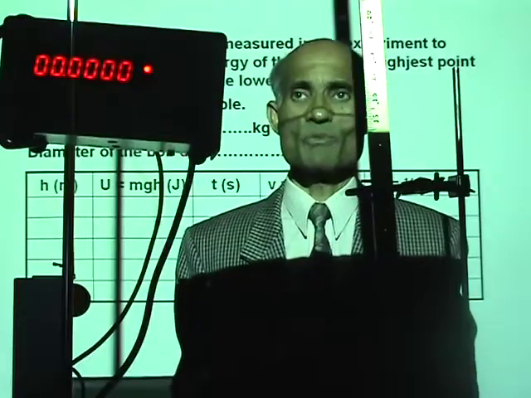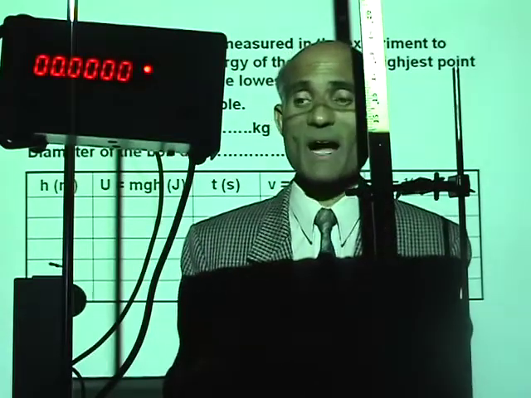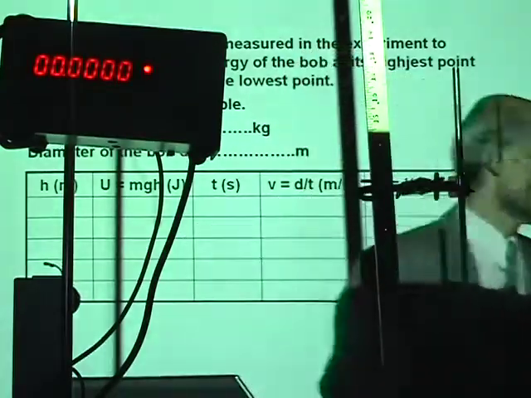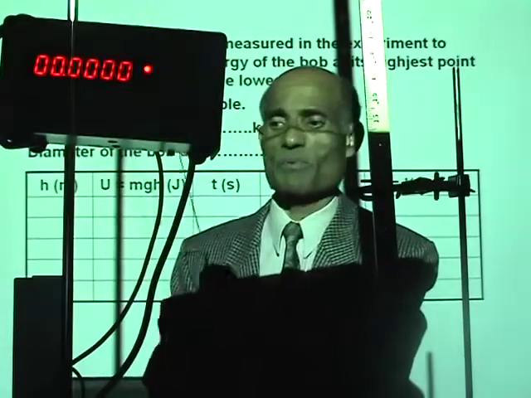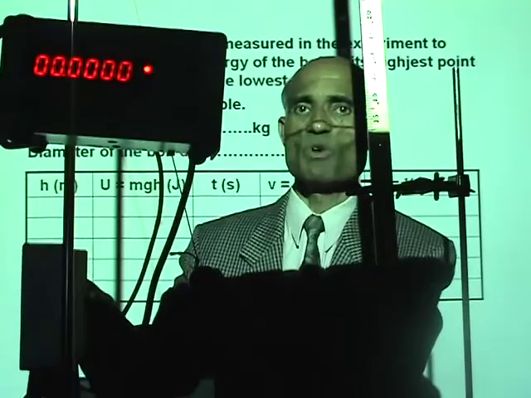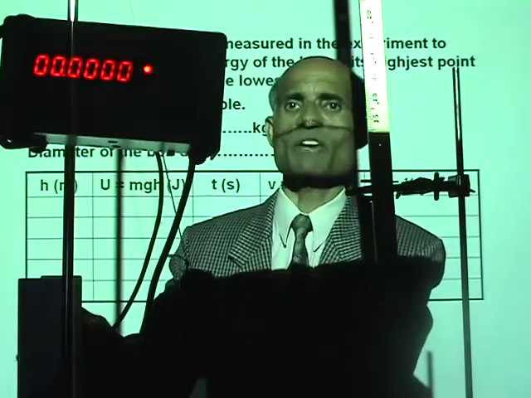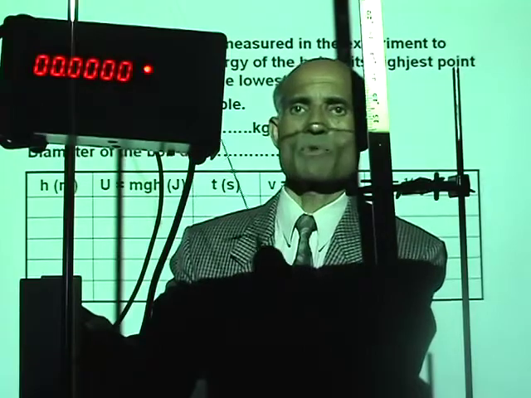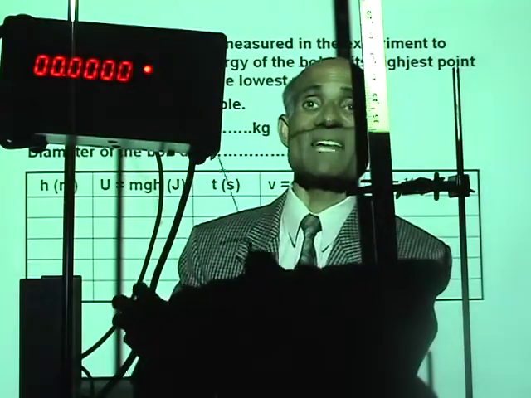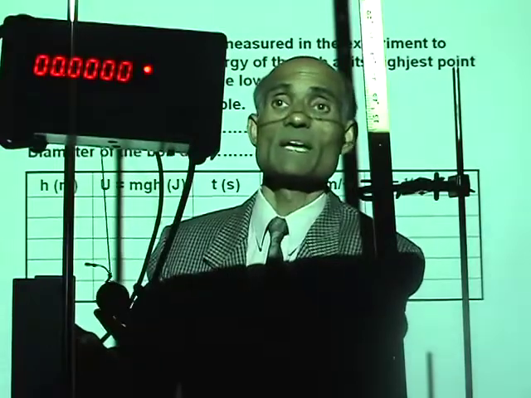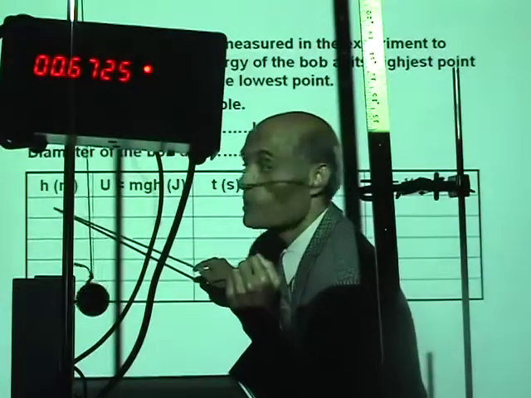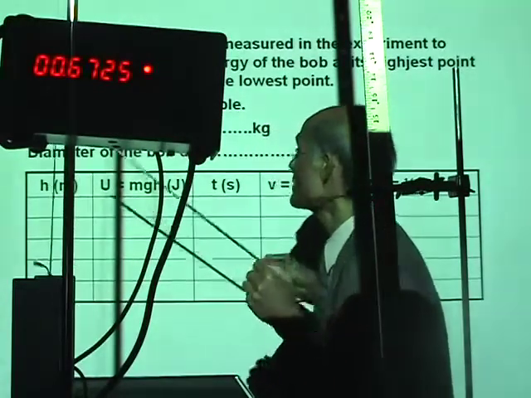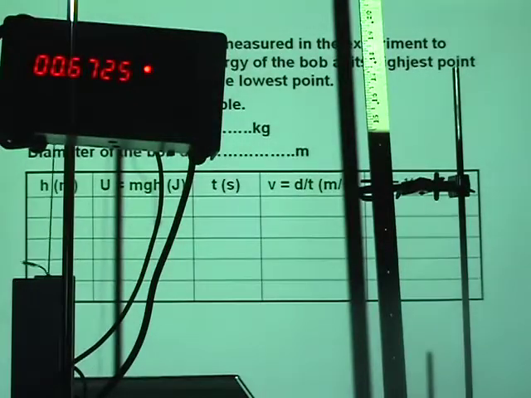Now I'm going to do the first run and show you how to deal with the data. Alright? Now I'm going to start by pulling this bob up. This is the gate. I just moved it a little to make it a little more accurate. So that's the gate there. I'm going to move the bob up by 10 centimeter. 10 centimeter is 0.1 meter. So the height is going to be 0.1 meter, and we will calculate the potential energy, and I will fill up my data like this.